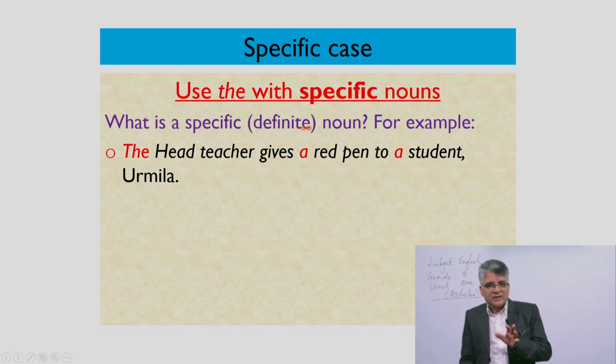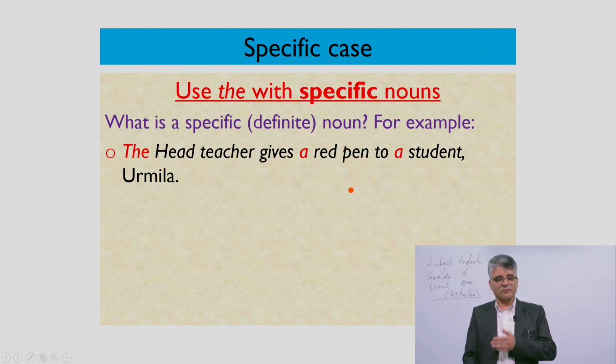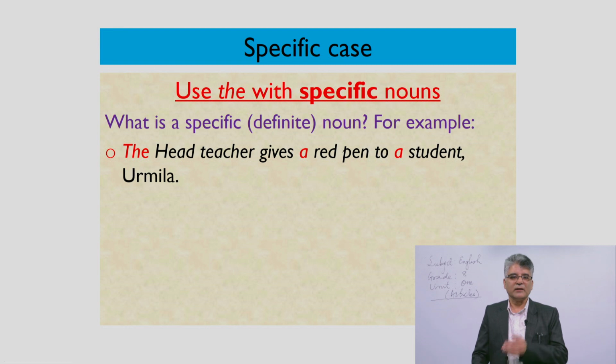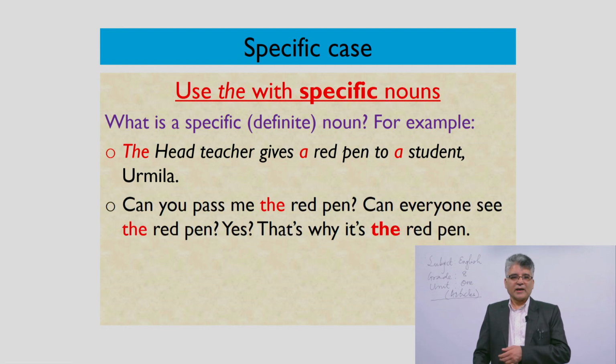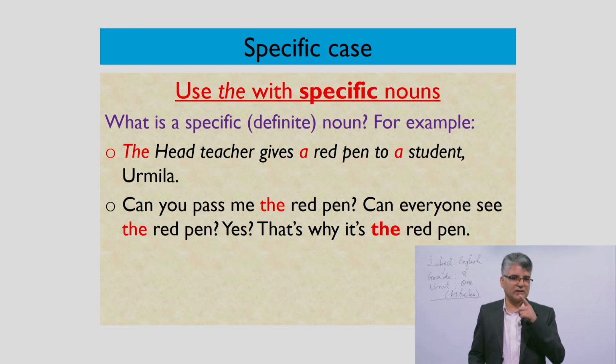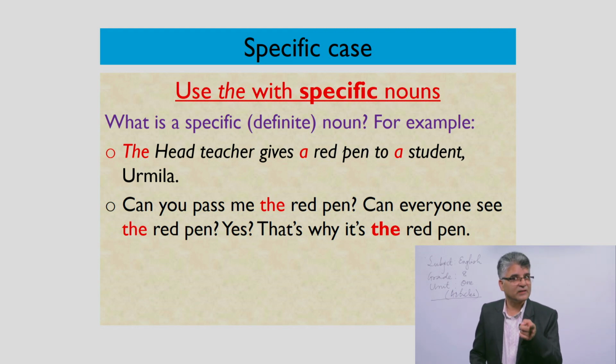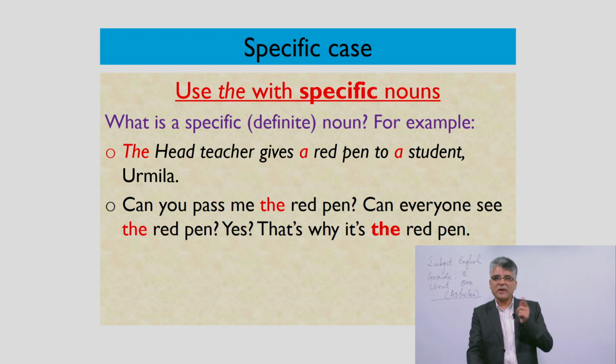So again in this situation, how we are going to illustrate the use of the article, let me display here. Can you pass me the red pen? The head teacher asks. First he gives the pen to the student and then only he asks, can you pass me the red pen? That red pen which he has given to the student. In that situation we can say, can everyone see the red pen?